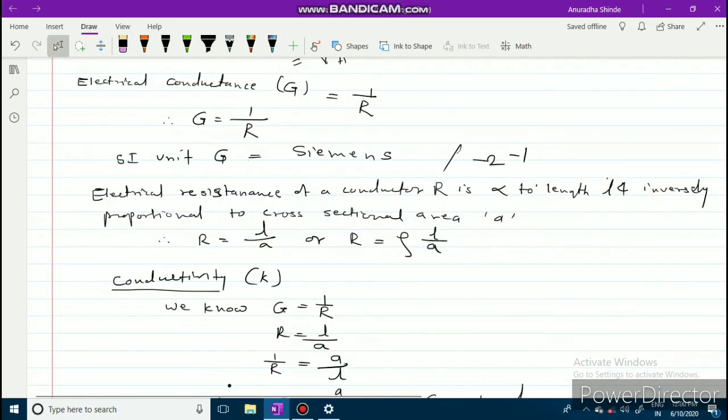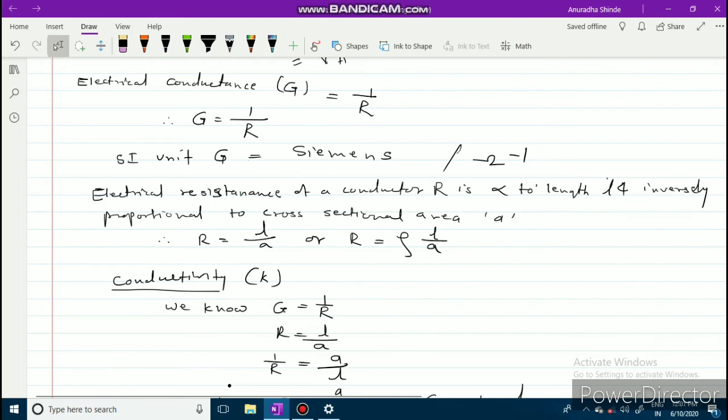The electrical resistance of a conductor R is directly proportional to the length L and inversely proportional to the cross-sectional area A. So R is equal to rho into L by A.